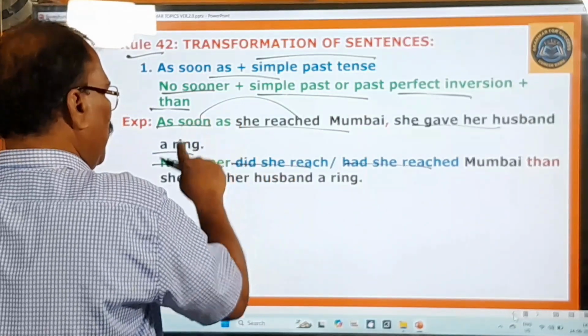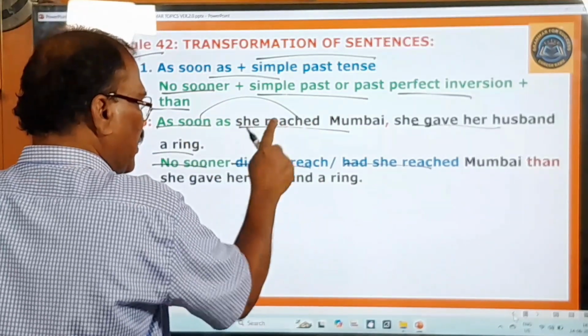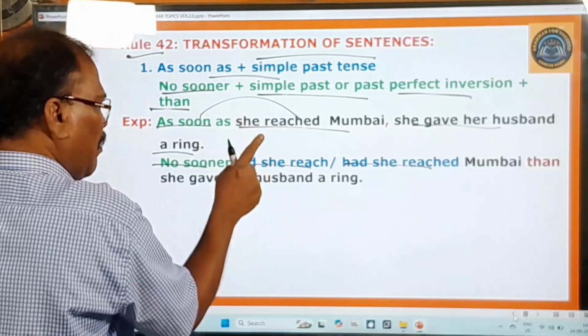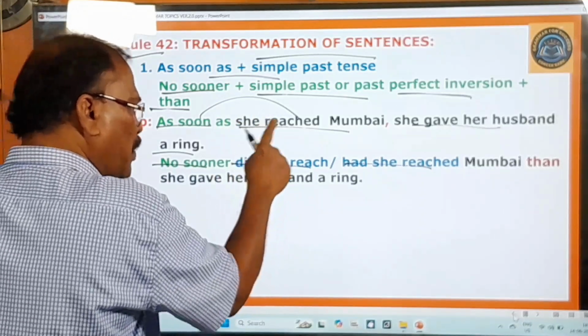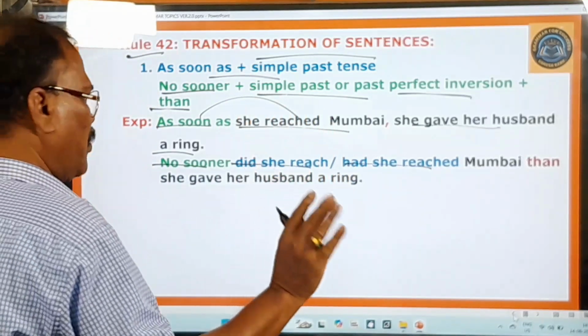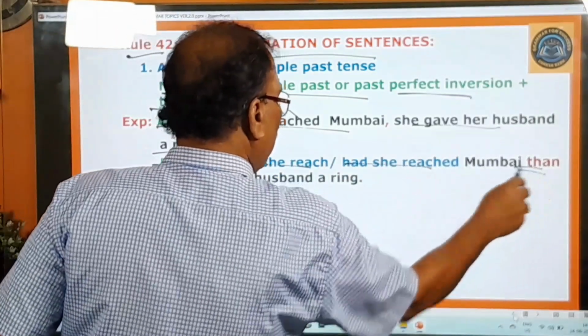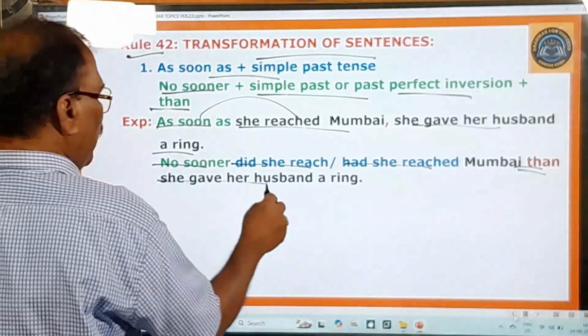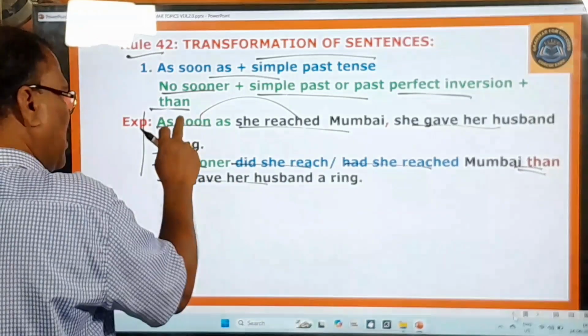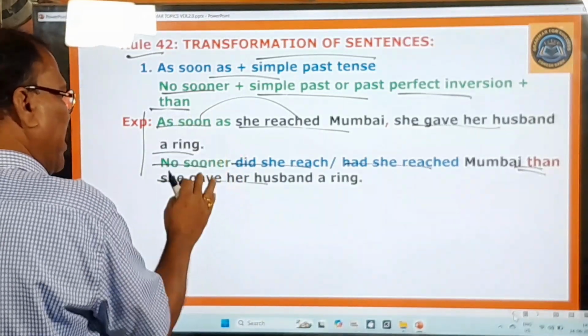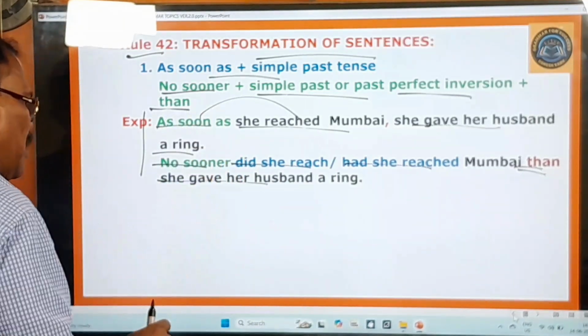Don't say "no sooner she reached". This straight sentence should not be used here. Only the simple past inversion or past perfect inversion, anything you have to use. No sooner did she reach or had she reached Mumbai, than you have to use "than she gave her husband a ring". So now this sentence is equivalent in meaning to this sentence. One more example is given here.